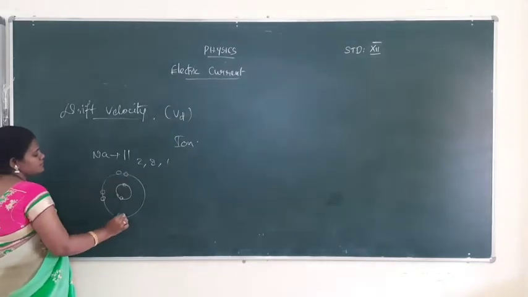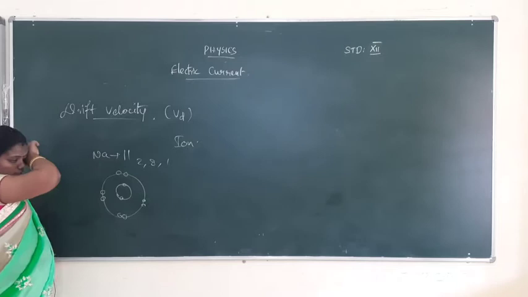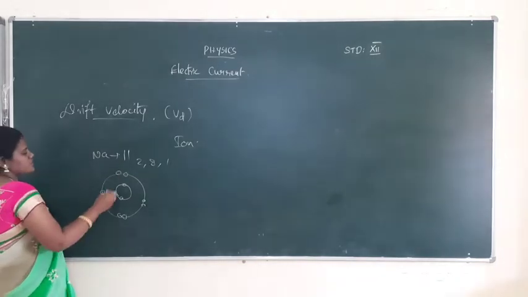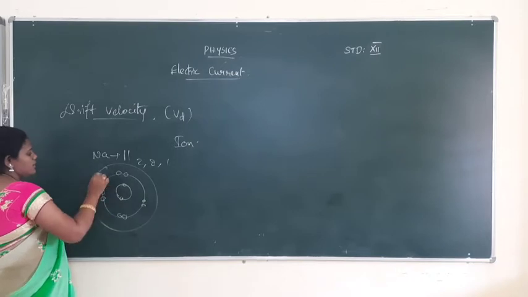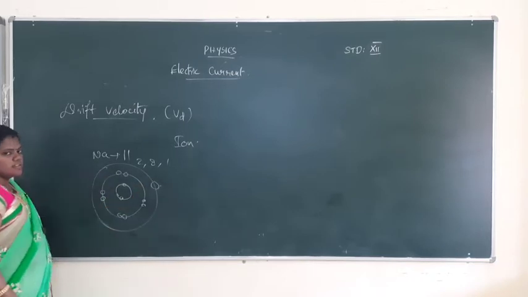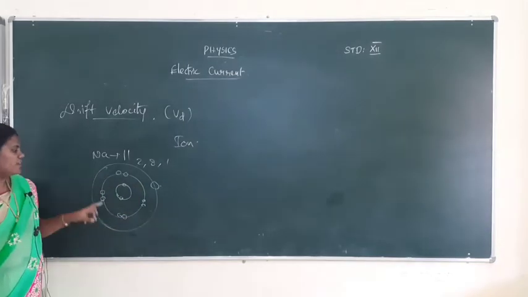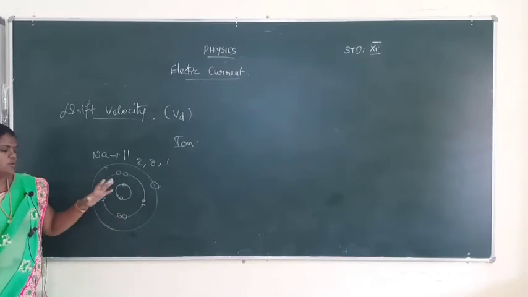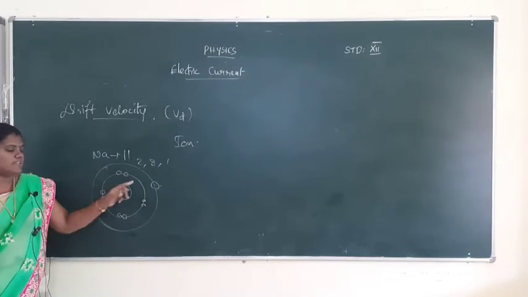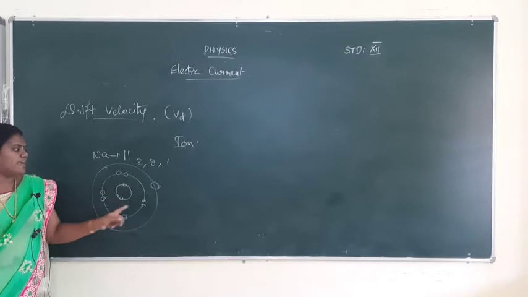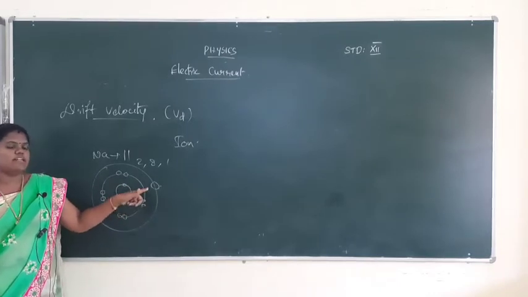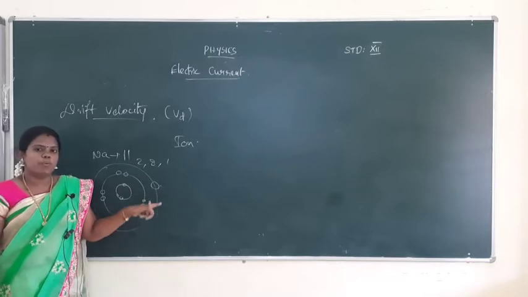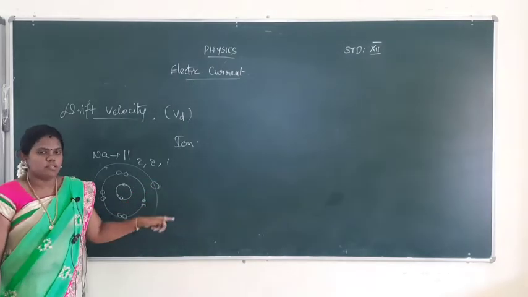Okay, you already learned this in 11th standard. 8 electrons, 2, 8, and again 1. That is 1 electron. The atom with 8 electrons needs to fill up with the other 7 electrons, but an atom having only 1 electron in the outermost level has what we call a free electron. Those free electrons contribute to the current flowing in the circuit or anything.